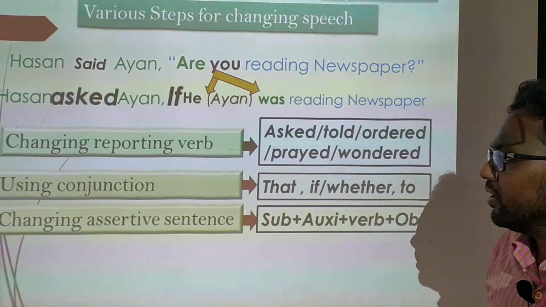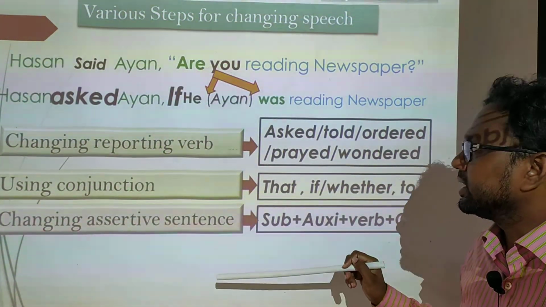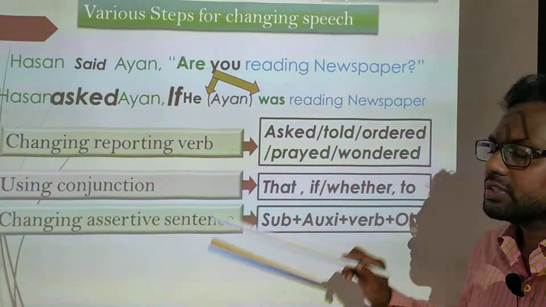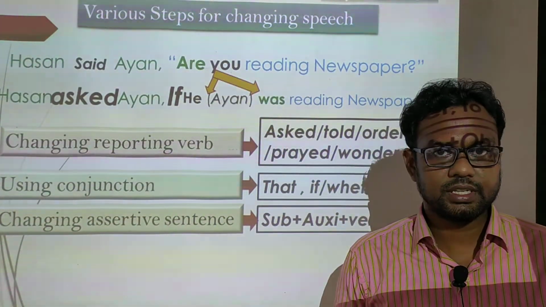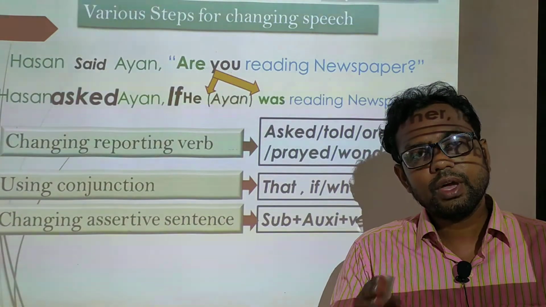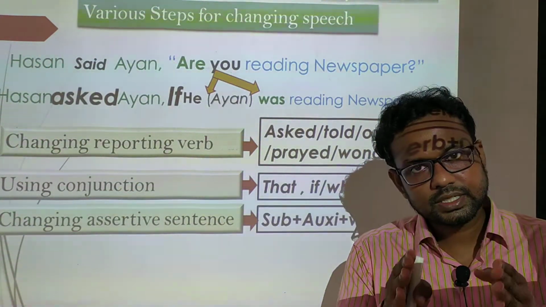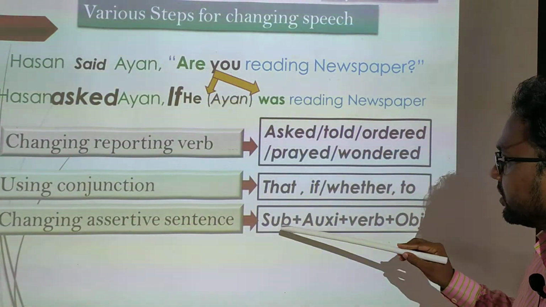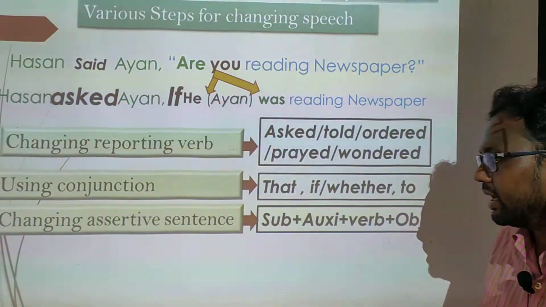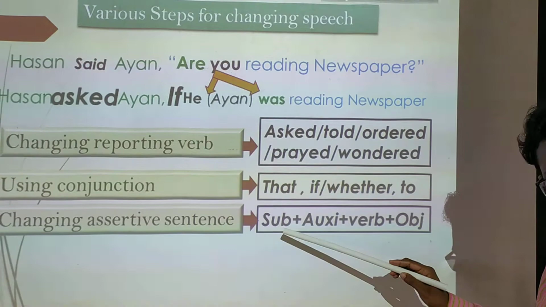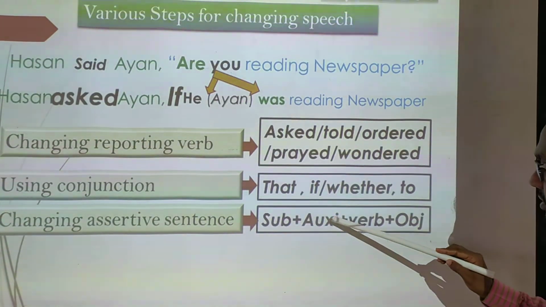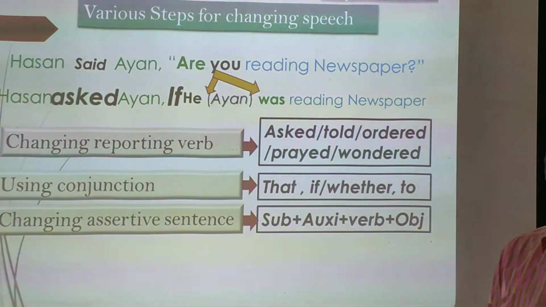Now, it is time for changing to an assertive sentence. Whatever type of sentence the reported speech is, it is not your concern; you have to make the sentence assertive. To make a sentence assertive, you have to follow the structure of an assertive sentence: subject, auxiliary verb, verb and object.